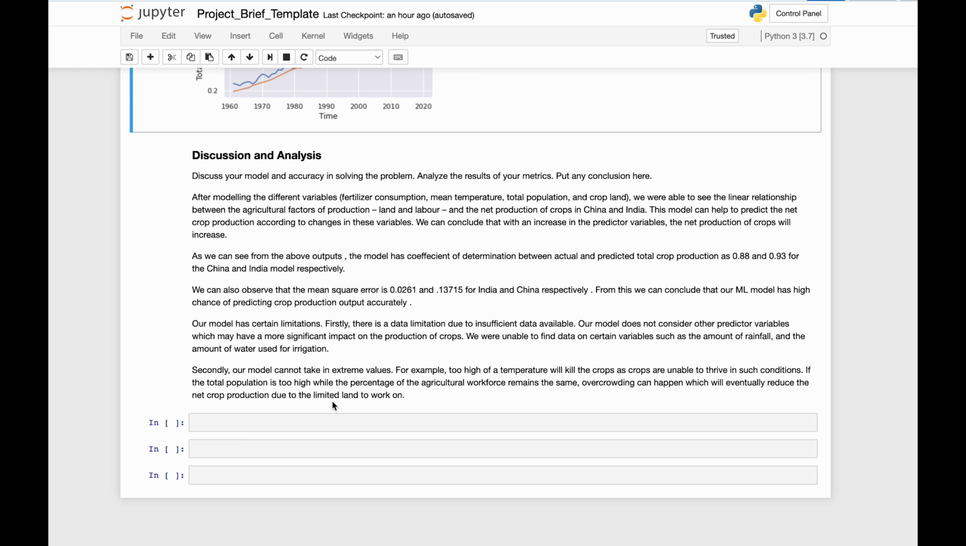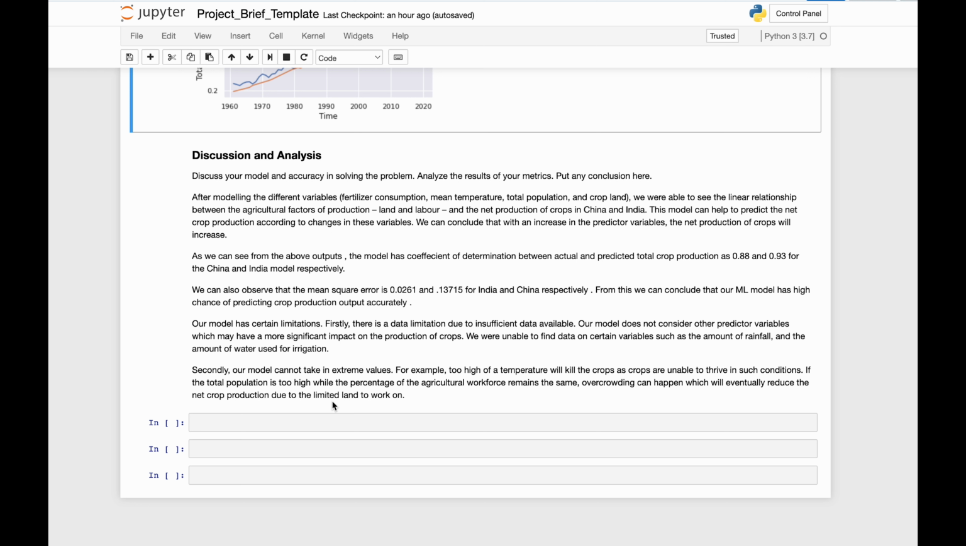As you can see from the above outputs, the model has a coefficient of determination between actual and predicted crop production of 0.88 and 0.93 for China and India models respectively. We can also observe that the mean square error is 0.0042 and 0.11 for India and China models respectively. From this, we can conclude that our ML model has a high chance of predicting crop production output accurately.